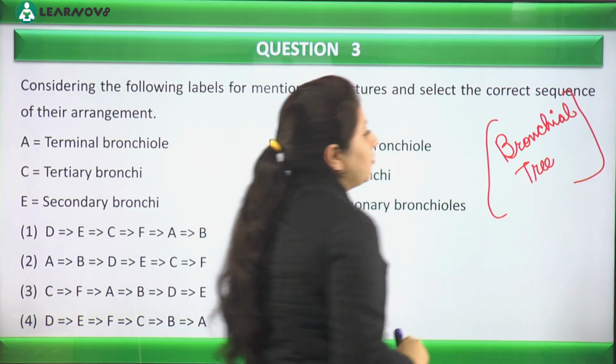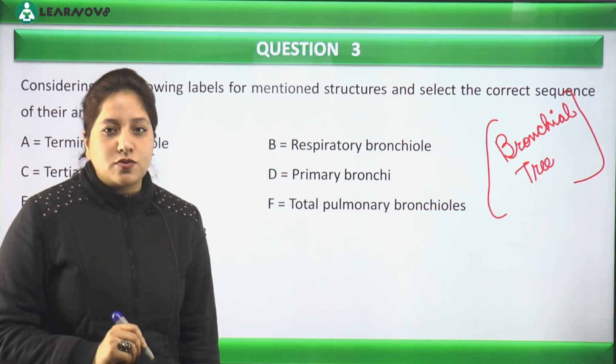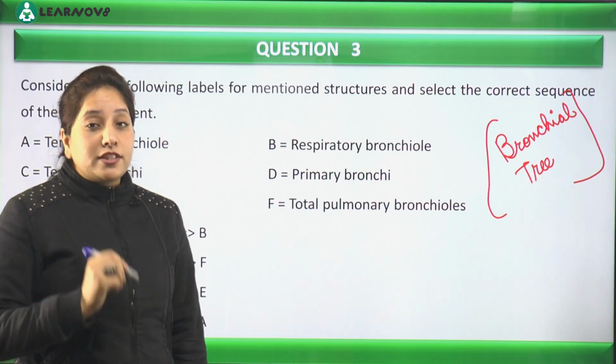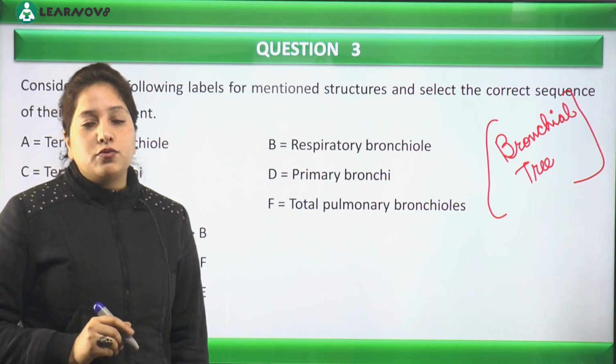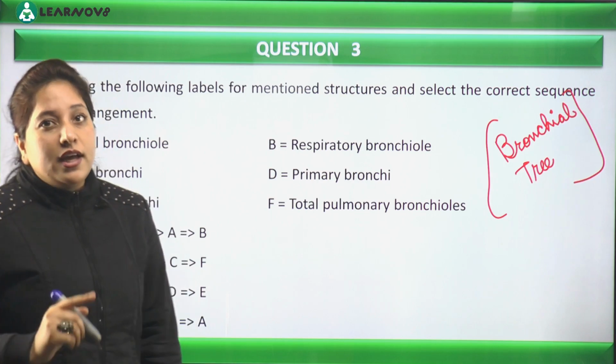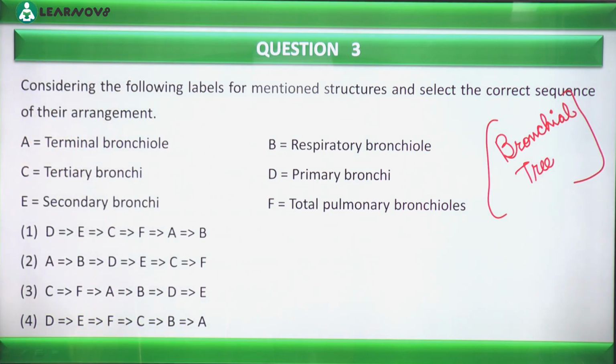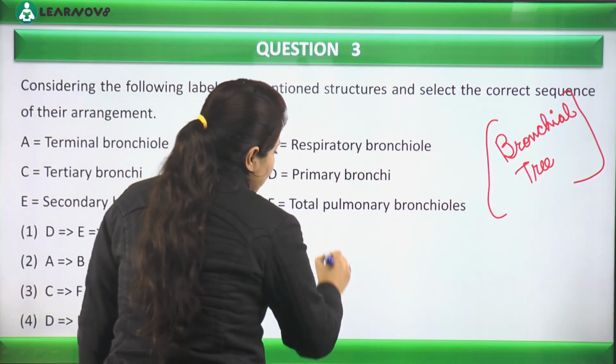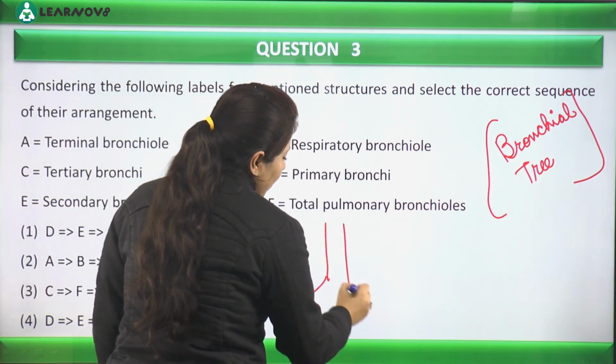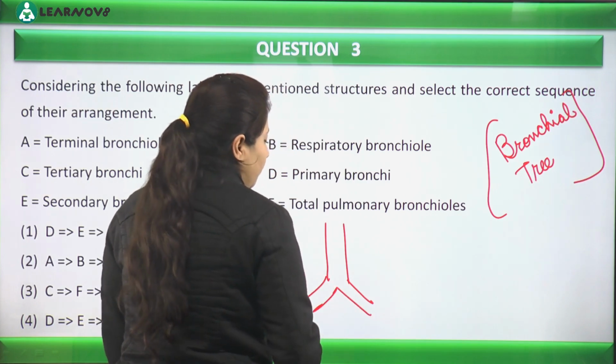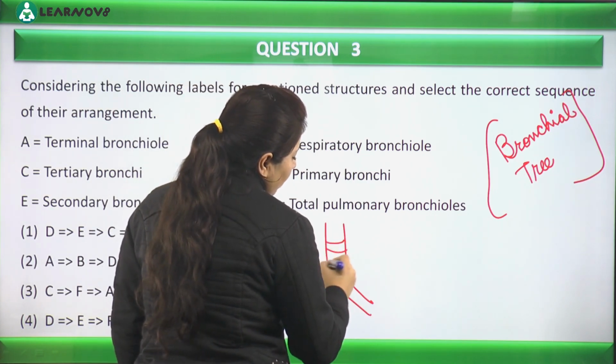So if you remember, we divide the bronchial tree into two parts. We say the first as the conducting zone and the last we call as the respiratory zone. Let us see what further details are in the question. So first, if you remember that when we discuss the trachea, the trachea divides into two. So this was the trachea.